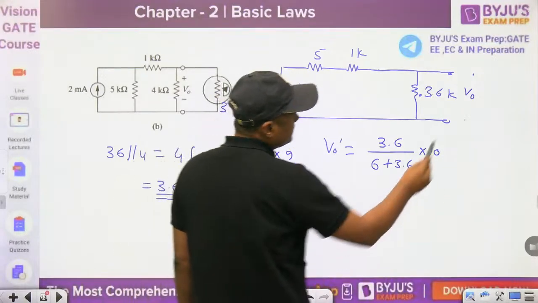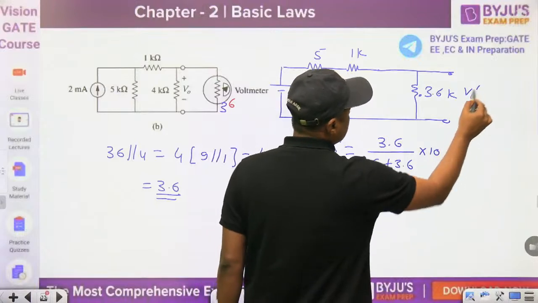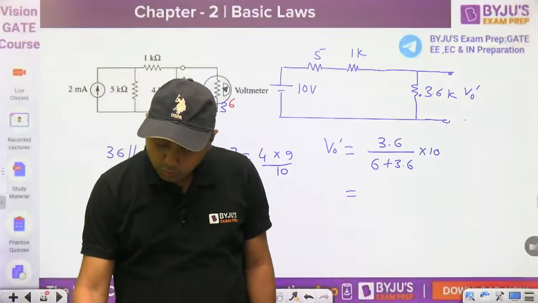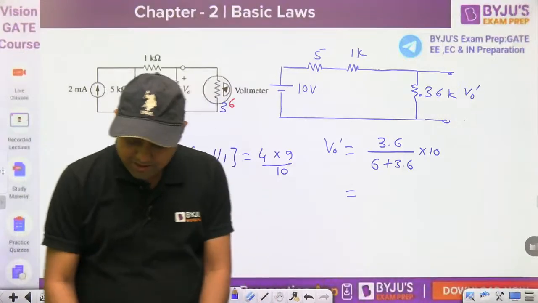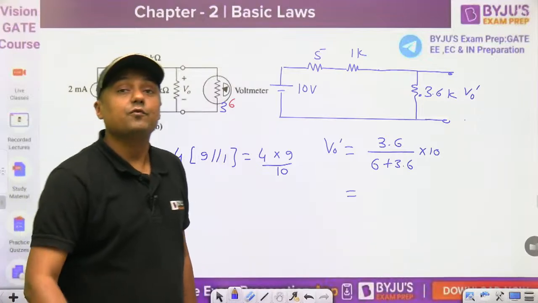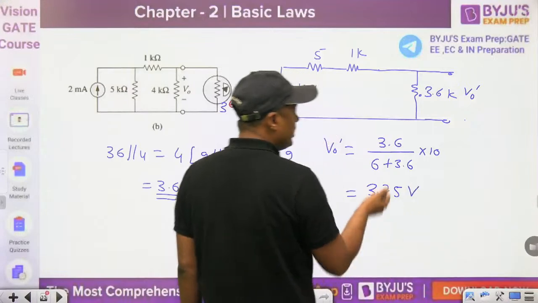This time, because it is a 3.6 kilo ohm, you will get a voltage near to what? 4 volt. And this time, everyone please calculate. Calculation is your part, guys. 3.75 volt. This time you will get 3.75 volt, near to 4 volt.